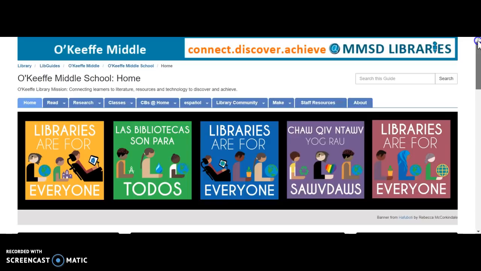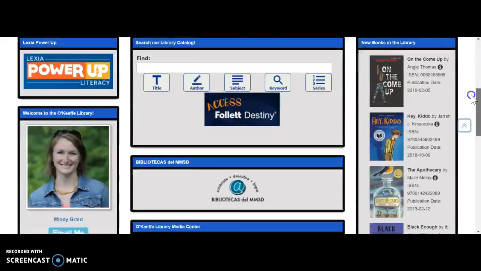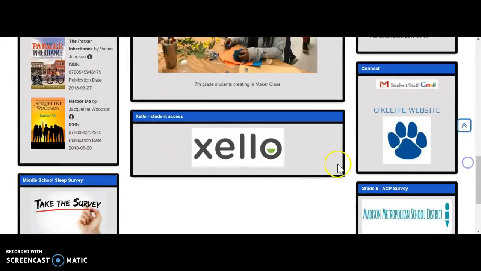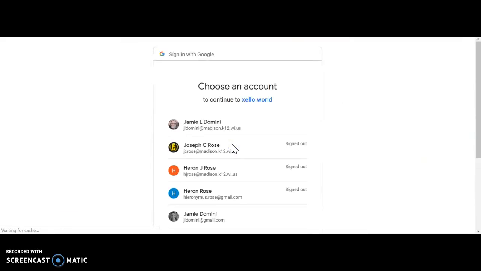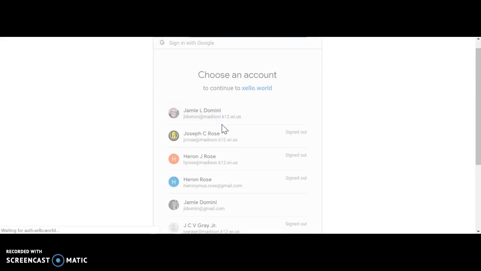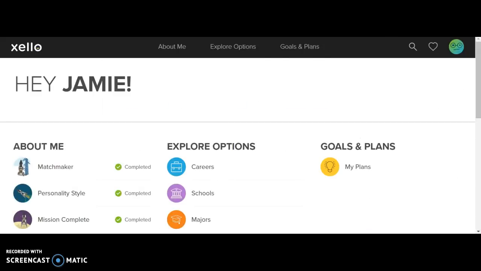If you haven't bookmarked it that way, you can just look up O'Keeffe Middle School Library or LMC and it'll take you here. You're going to want to scroll down to where you see the Xello icon. You will click on that and you will use your O'Keeffe or your Madison email to log in. And it will take you to a screen that looks like this.